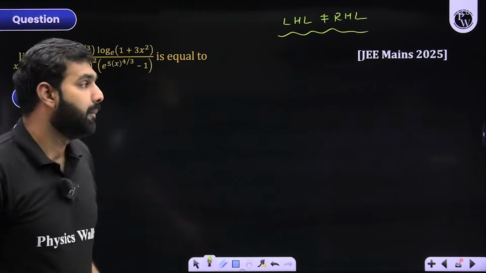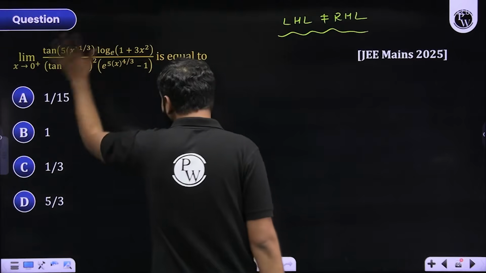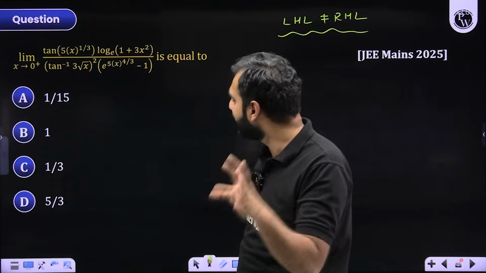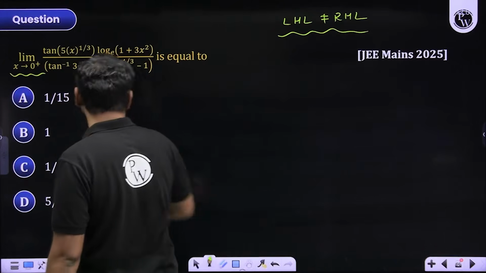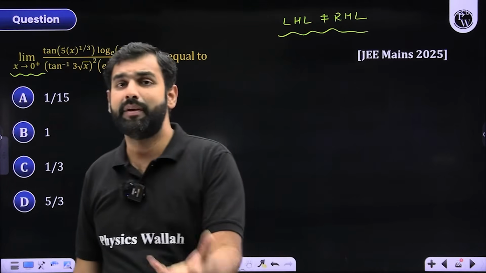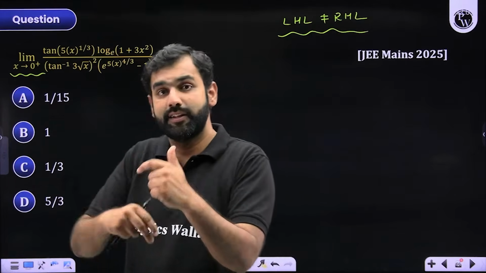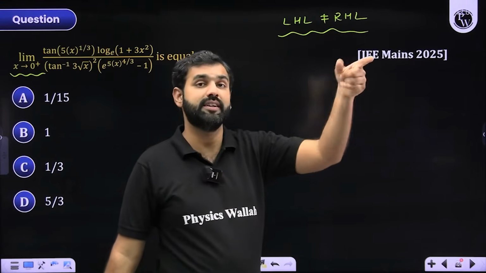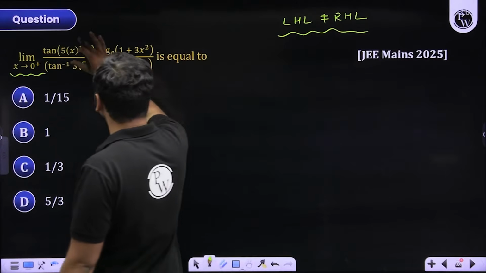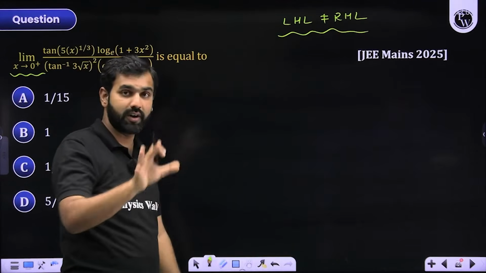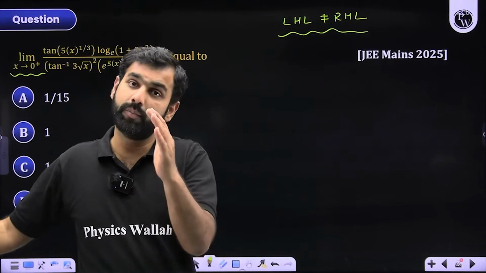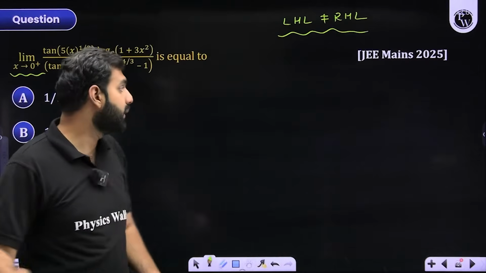Do you remember that? But here what you need to understand is very clearly they have avoided that problem. They have very clearly avoided that contradiction, that x is approaching 0 from right hand side only. So you need not bother about its left hand limit and right hand limit, and then find out both, and then they should be same. And once they are same, then you say that the limit as x approaches 0 will be this. No, you need not do all this. Whenever there is this dilemma, this problem, or this contradiction, you need to deal with both the limits. Whenever you see that left hand limit could be something else, right hand limit could be something else, you should be more clear with that.